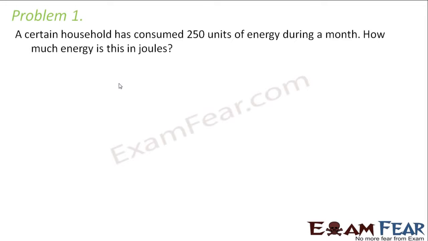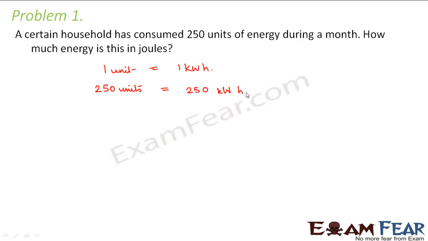So here comes problem 1. It says that a certain household has consumed 250 units of energy during a month. How much energy is this in joules? So 1 unit is equal to 1 kilowatt hour, right? So 250 units will be equal to 250 kilowatt hour, right?